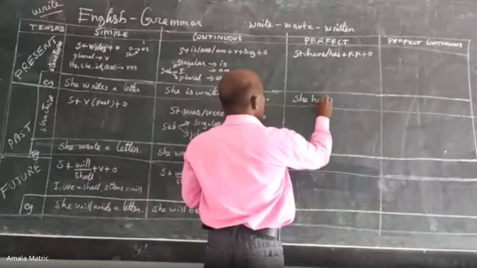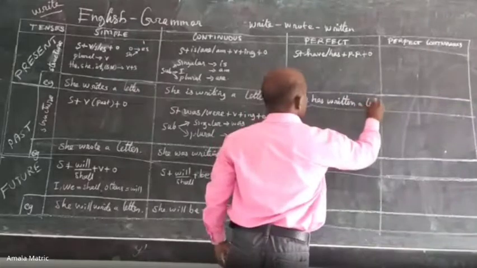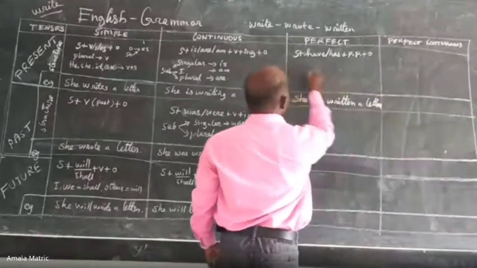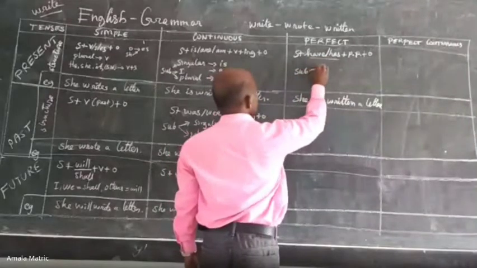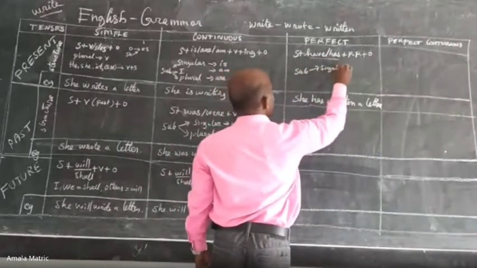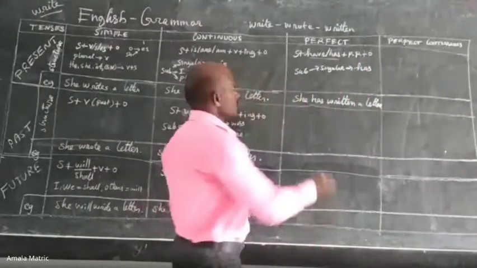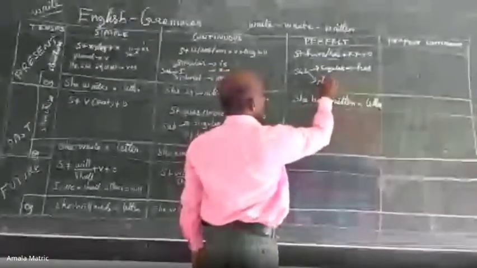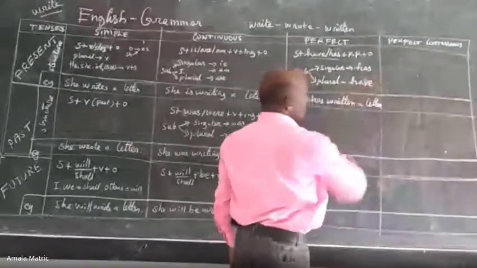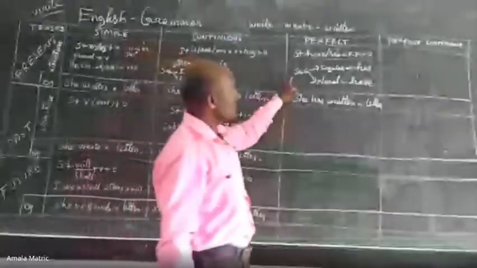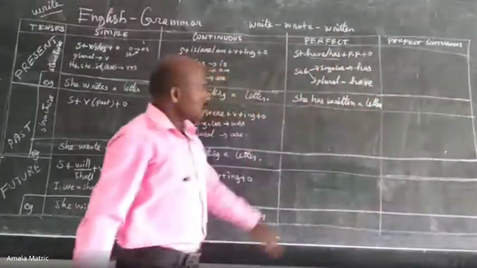She has written a letter. Here we have some problem where it is used. If the subject is singular, use has after the subject. If the subject is plural, use have. That's all. Clear? Have should be used after a plural subject. Okay, next, this is over.